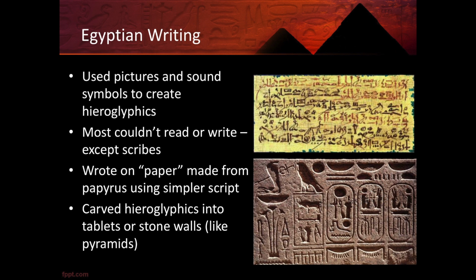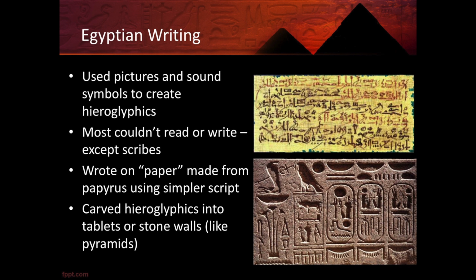One of the final things we think about when we talk about Egyptian civilization is the idea of hieroglyphics. Hieroglyphics are pictures and sound symbols that are used to create language. And so we saw a little bit of this as we looked at some of the pictures throughout the lecture. We had these images and writing on sarcophagus or on the walls of temples or in the pyramids. But one thing to remember is that most people in Egyptian society could not read or write. Scribes could read and write, but the average person could not.